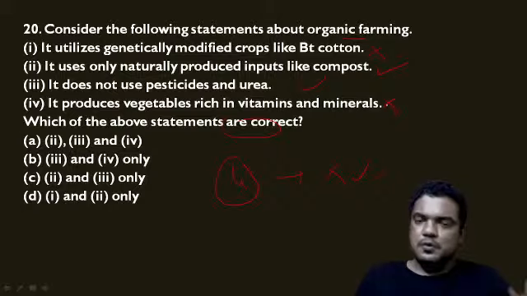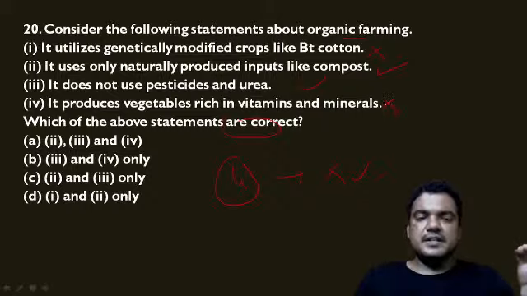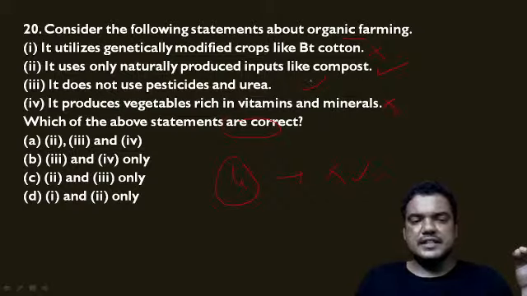There is no scientific proof and no scientific study either. So only two statements are correct, the second and third. So the right option for this question is C.